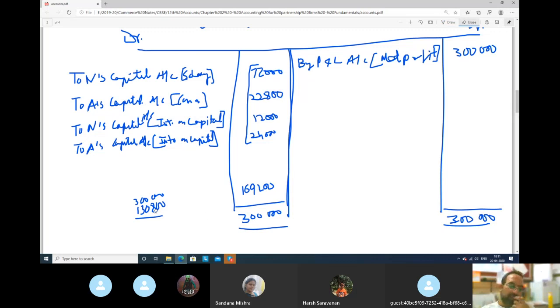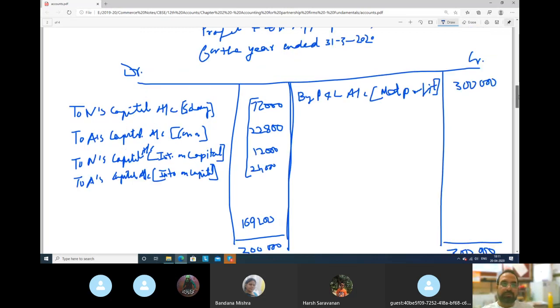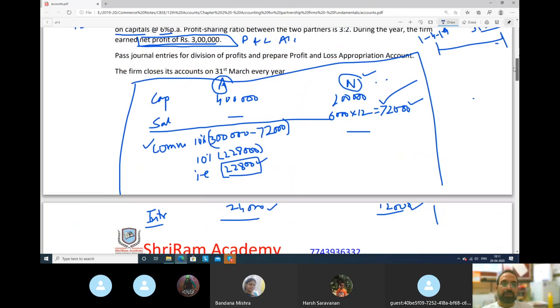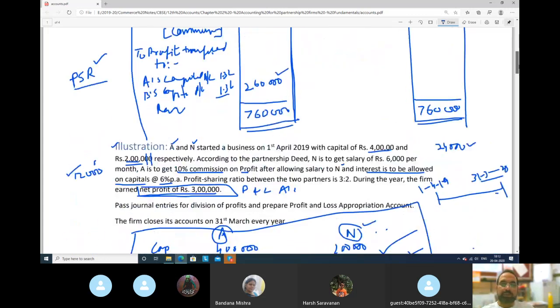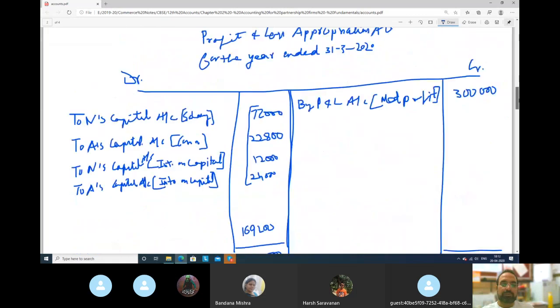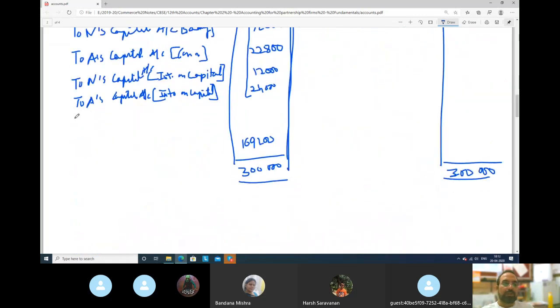So this 1,69,200 we will distribute among both the partners in which ratio? Profit sharing ratio. So we will write like we did in the previous question. See here, I will show you. To profit transferred, in the previous question we distributed 1,30,000 the same way. So this is your final profit.